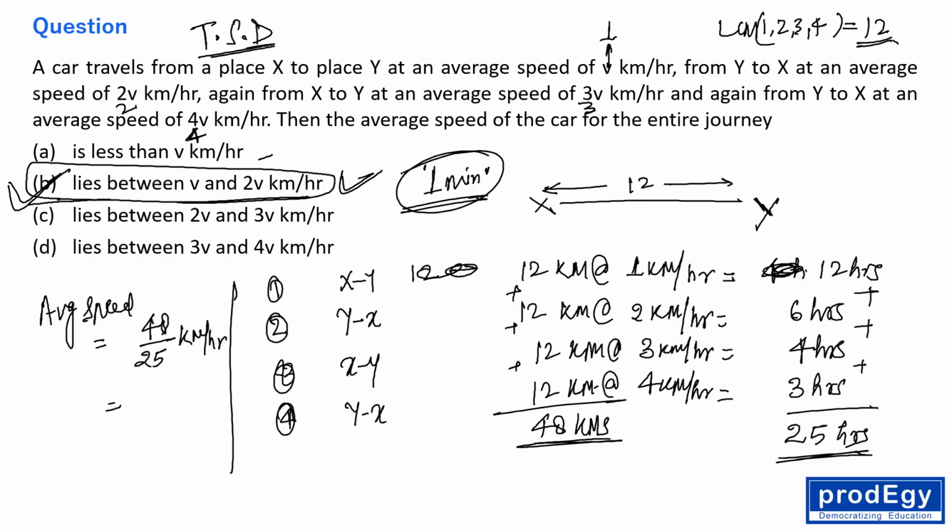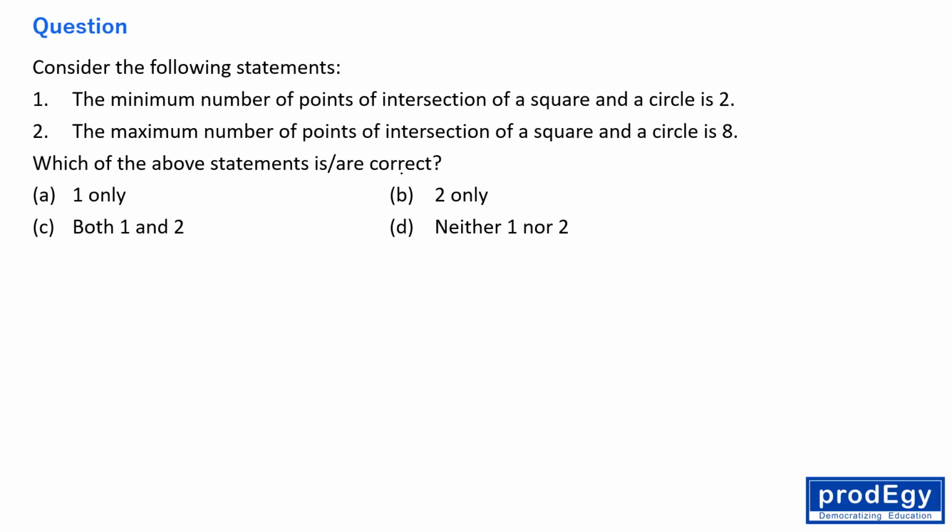All right. This question belongs to simple geometry, or plane geometry you can say. Consider the following statements. The minimum number of points of intersection of a square and a circle is 2. The minimum number of points of intersection of a square and a circle is 2.